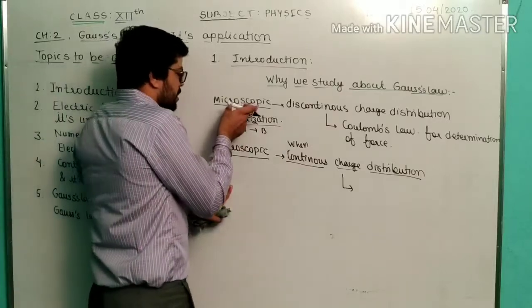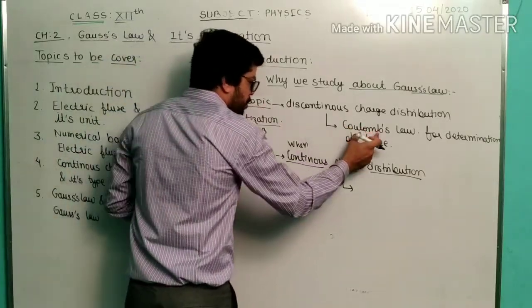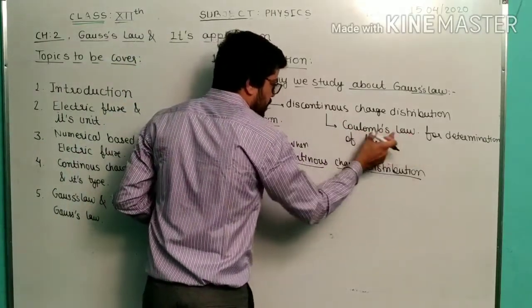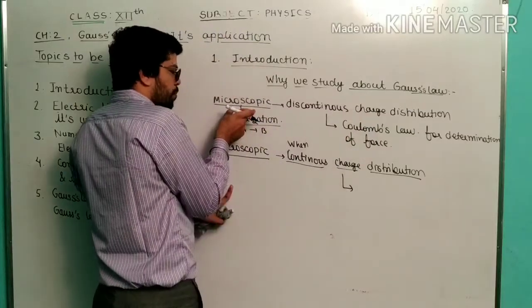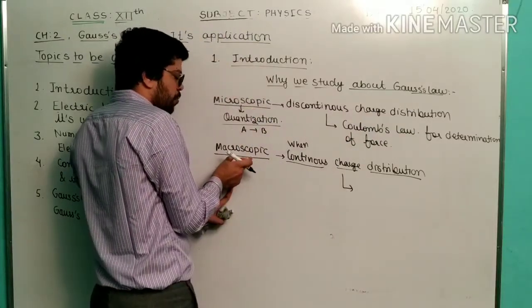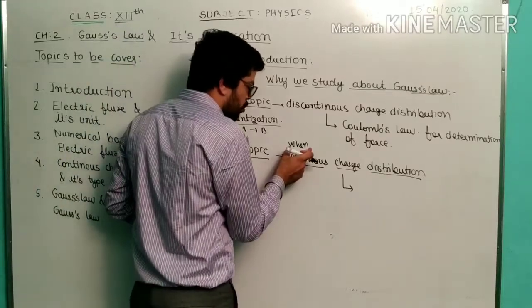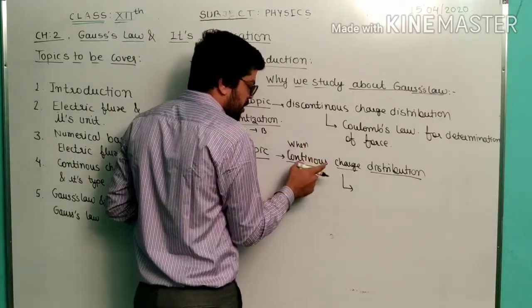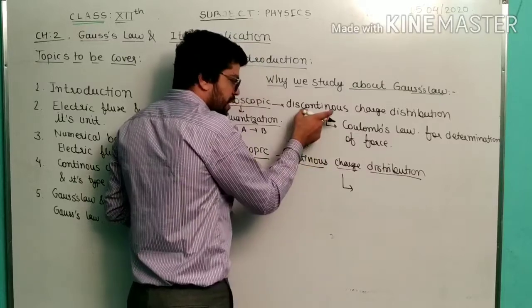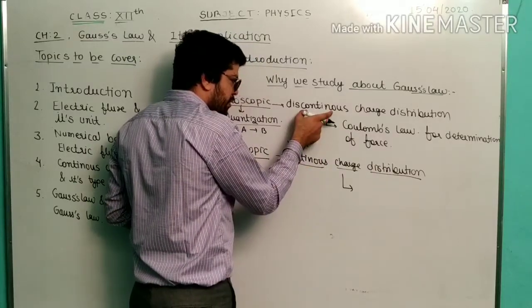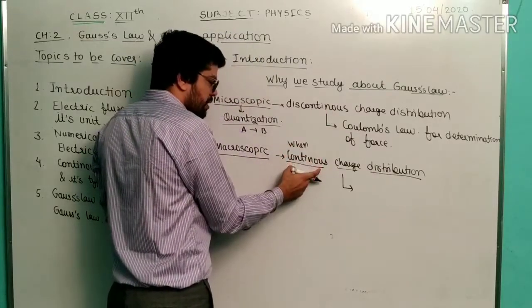So Coulomb's force is only applicable at the microscopic approach, and at the macroscopic approach when the charge is more and more, we also talk about the distribution of the charge being continuous. See, here the distribution of charge is discontinuous, here the distribution of charge is continuous.